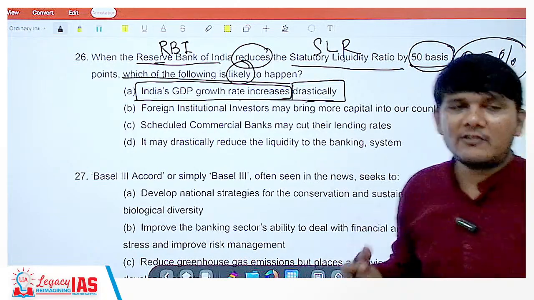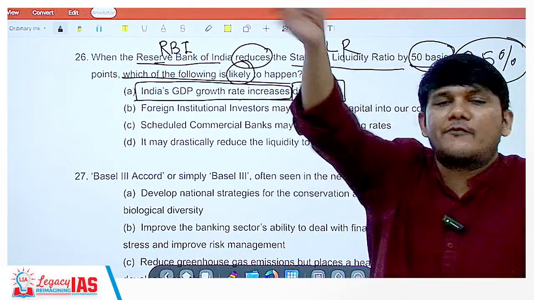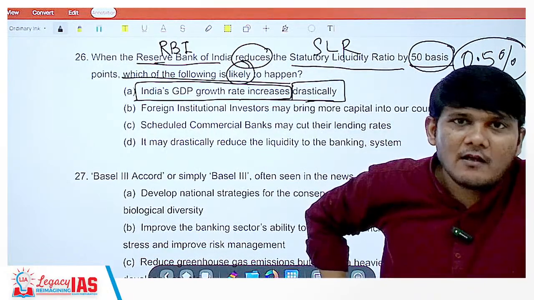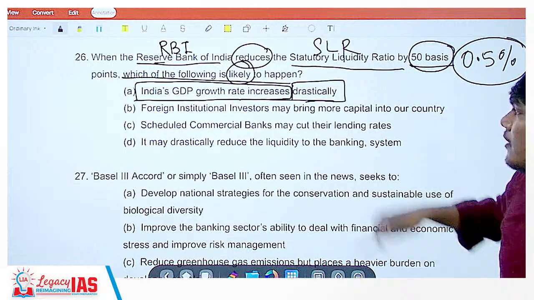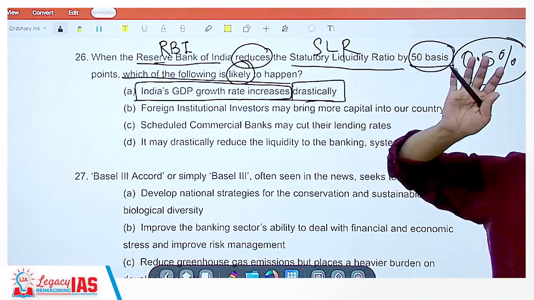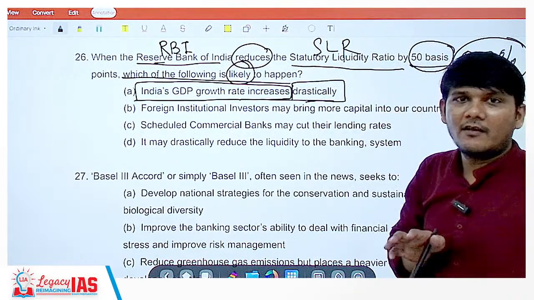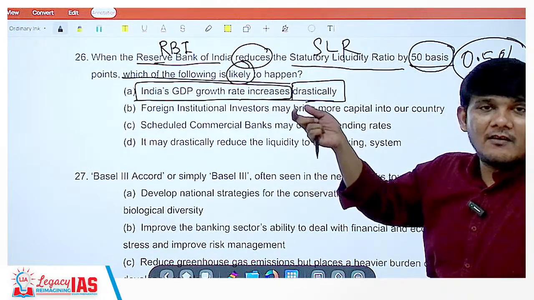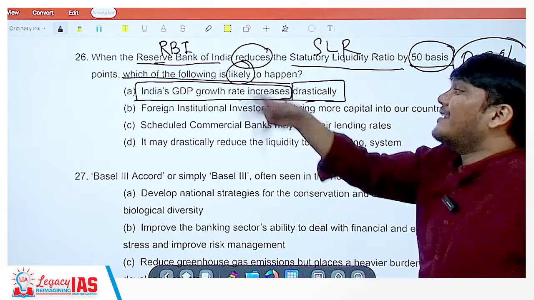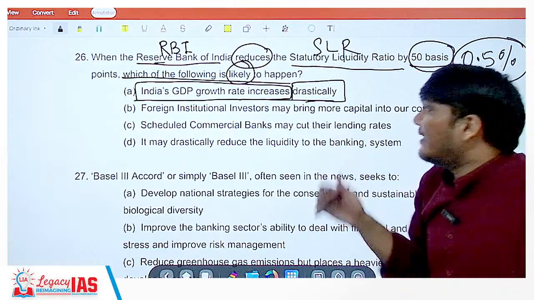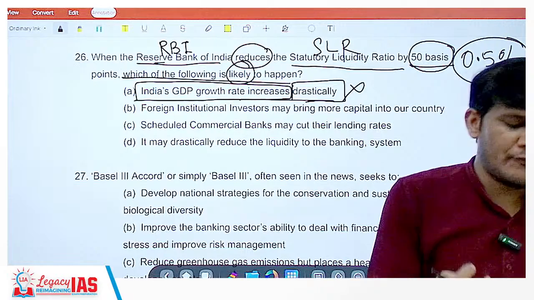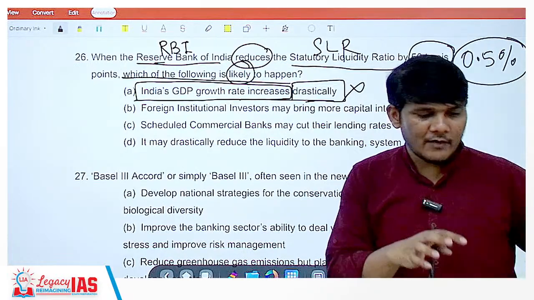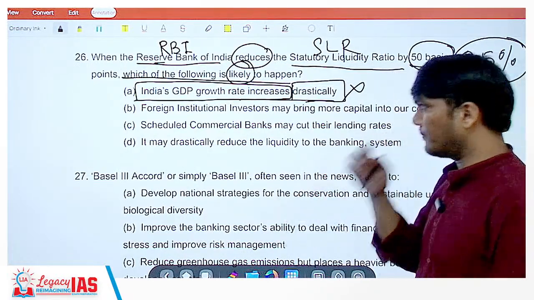Then why are we struggling so much to become a $5 trillion economy? We would simply reduce it by 50 basis points and drastically increase, right? So it's not that easy. It may increase, it may not increase, not necessarily it will increase, and that too drastically. UPSC makes it even more obvious for you to understand. It will not drastically increase.